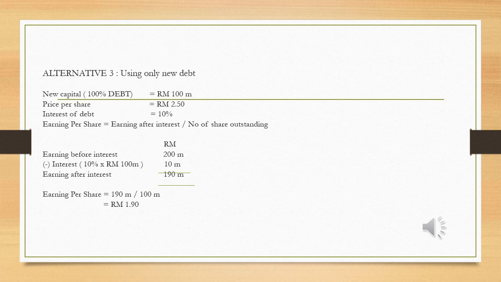Last alternative, using only new debt. So new capital 100% by debt, which is 100 million. Price per share is RM 2.50. Interest of debt is 10%, as stated in this question.